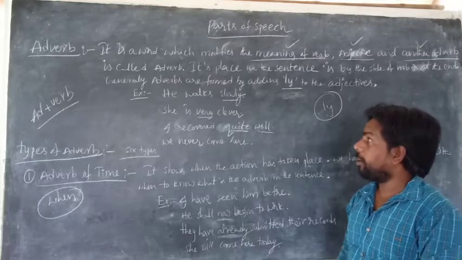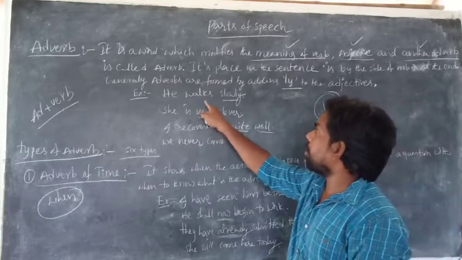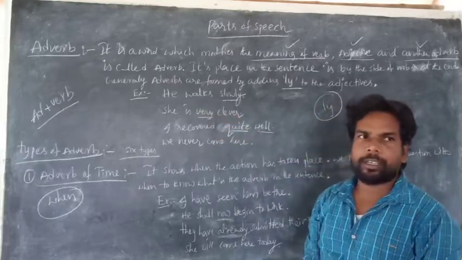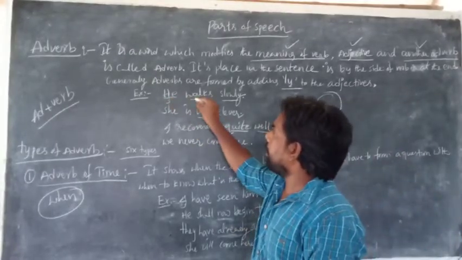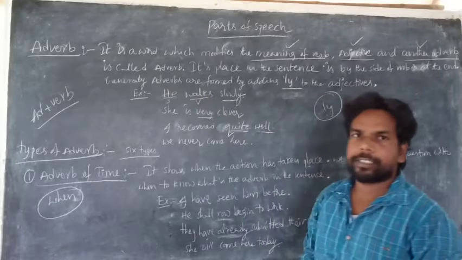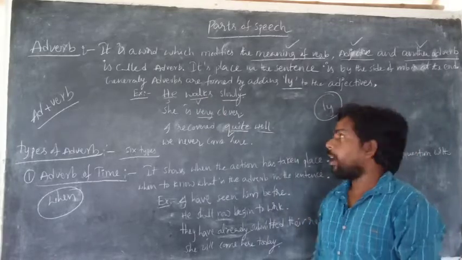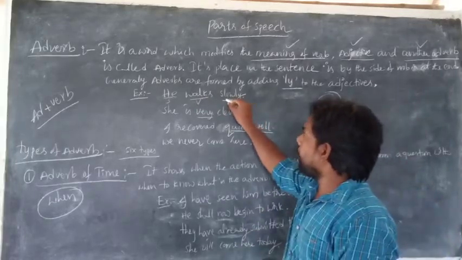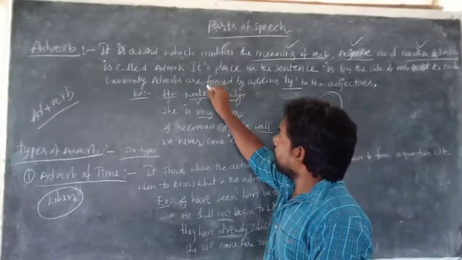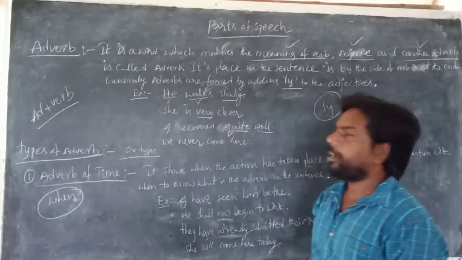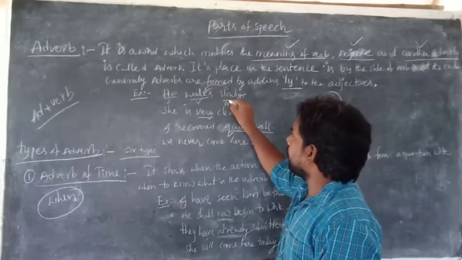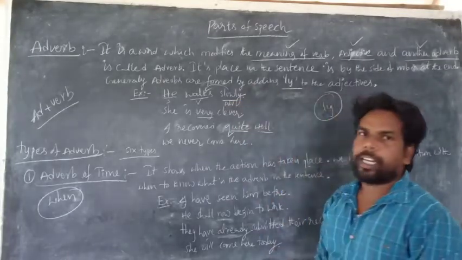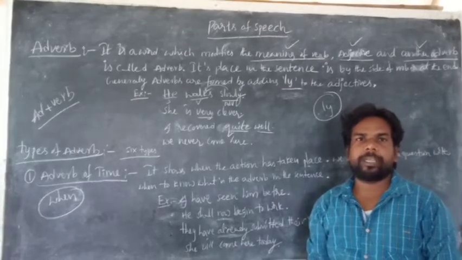For example, see, he walks slowly. What is the verb here? This is the subject and this is the verb. Walks is the verb, and slowly modifies what? Slowly modifies the verb, so it is called an adverb.